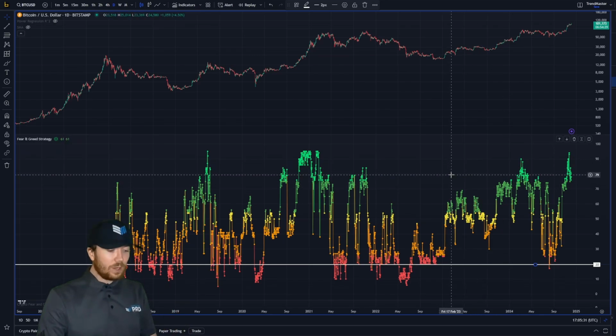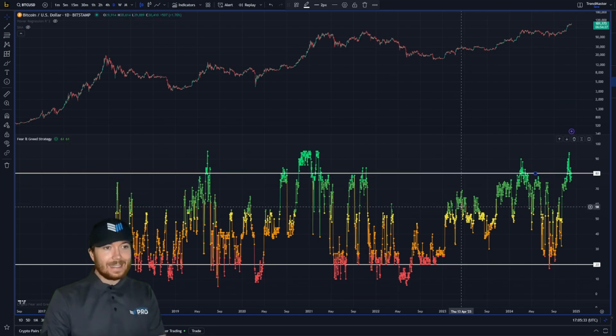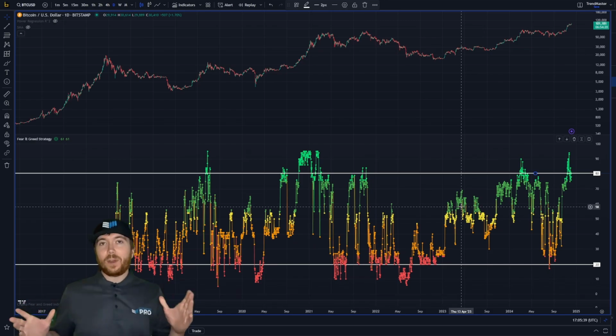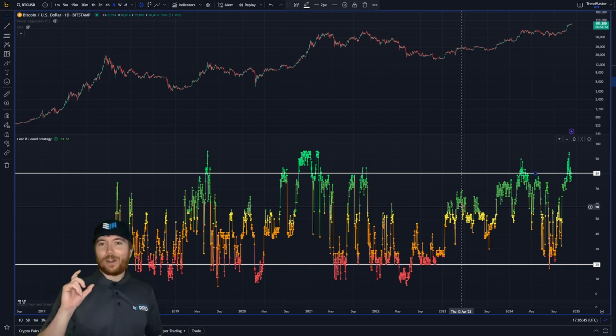And at 80, we're going to do the opposite. Every time we're at 80 or above, we're going to take profit on 1% of our holding positions. So we started with $100 and we're beneath that, we're buying $1. And then once we're above that, we're selling 1% of our BTC holdings.